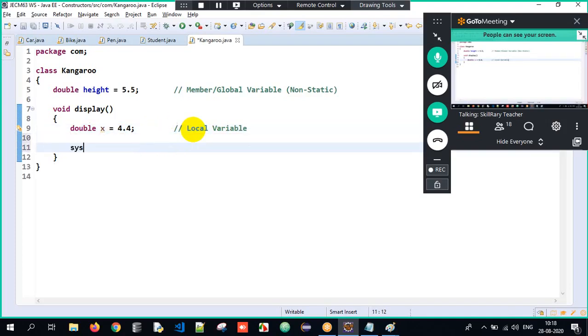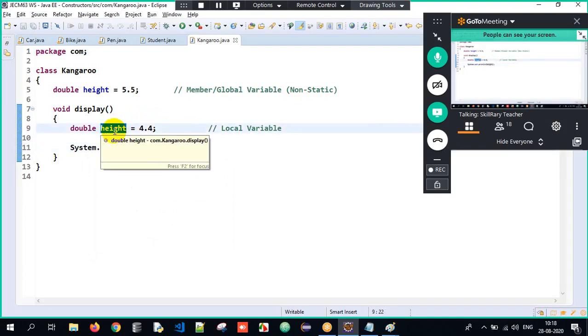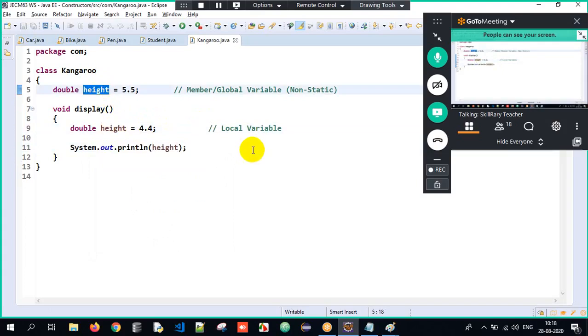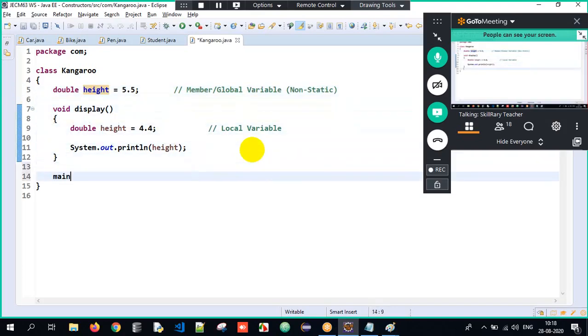Now here apply common sense. You need to apply the common sense over here. Okay. Now what I'll do, I will change the variable name to height. If you closely observe, sir, the local variable and the member variable names are the same. Is it possible? Absolutely possible. Local variable and member variable names can be the same. Doesn't matter. But what is important, I will tell you now.